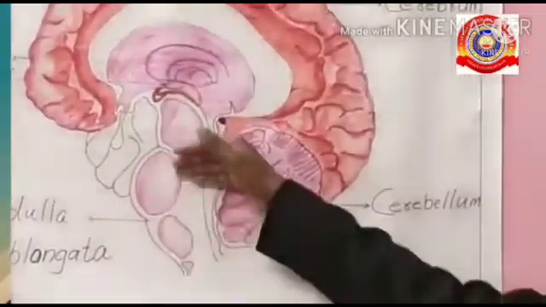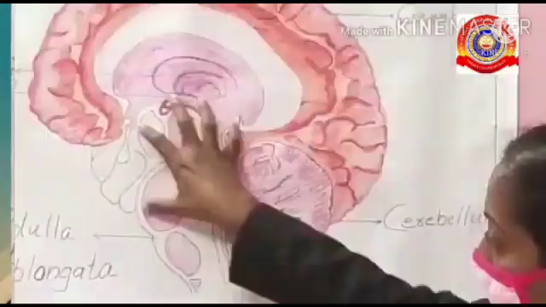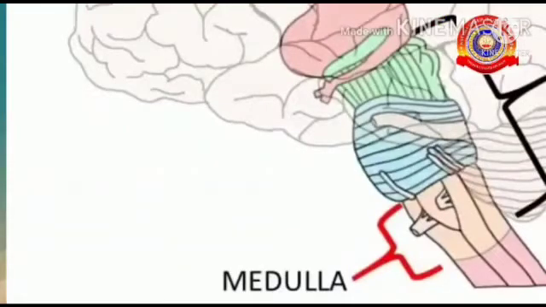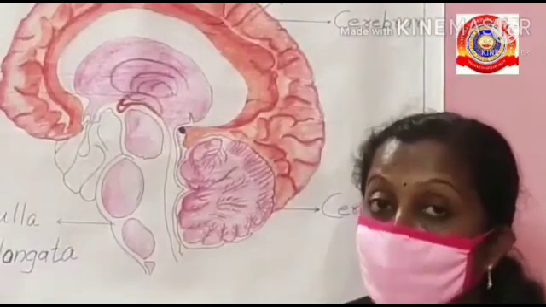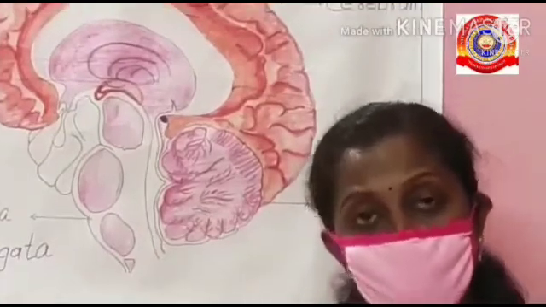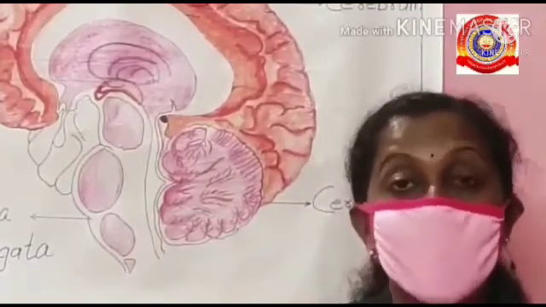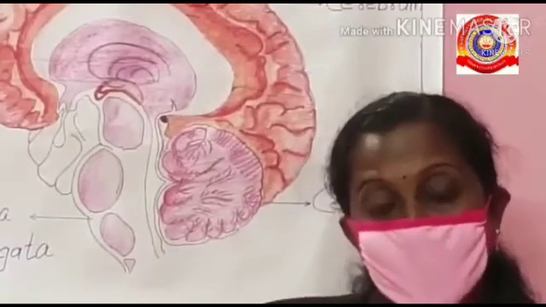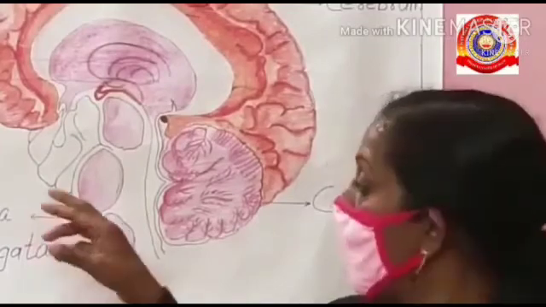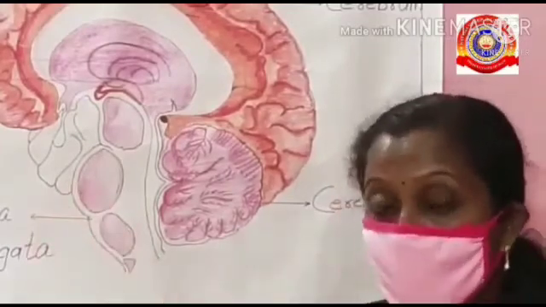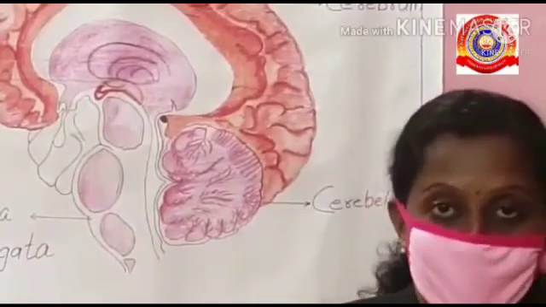The medulla oblongata is seen just below the cerebrum, near the cerebellum. The shape of the medulla oblongata is rod-like. Its function is that it controls involuntary activities. This means movements which do not take place by our will are called involuntary actions. Examples are heartbeat, breathing, and all actions taking place inside our body. So the medulla oblongata controls involuntary activities such as heartbeat and breathing.